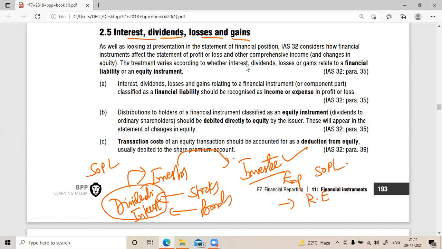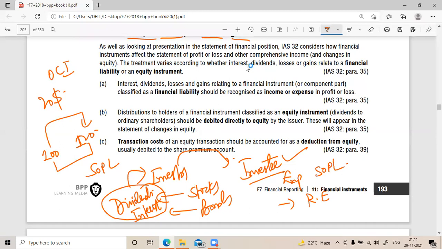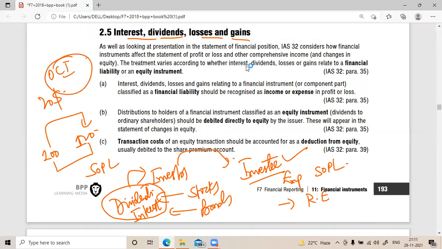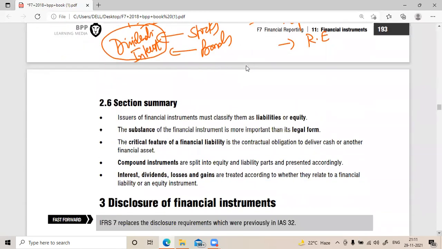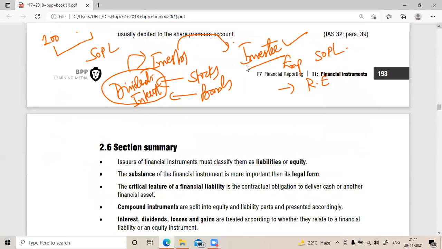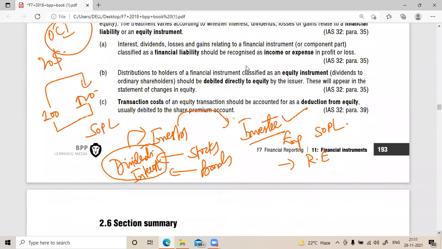And if the security is held by the investor, suppose he bought it for 100 and the security market value is 120. He did not sell it. So the change, the $20, would be shown in the OCI because it's non-realizable income. Any change in the fair value will be shown in OCI. Is it clear to you? Yes, sir.